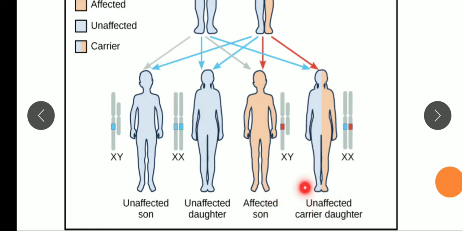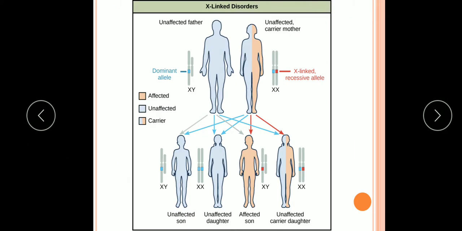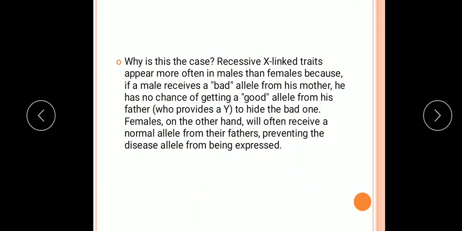But suppose the X chromosome which has this recessive allele comes from the mother and the other X chromosome comes from the father. In this case, the daughters will be carriers, not affected. So, understood now the case in X-linked recessive traits. Why is this the case?